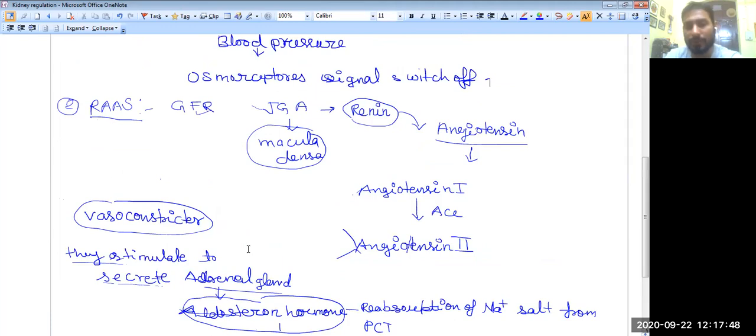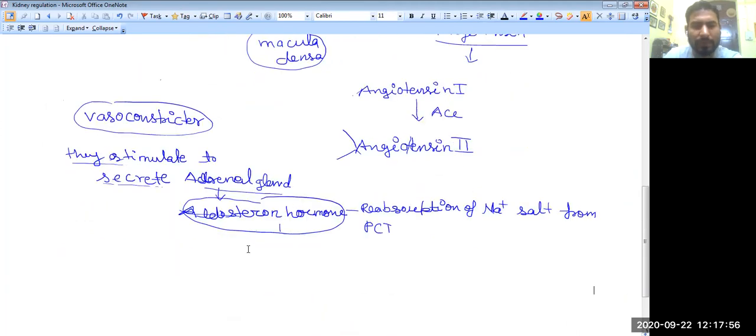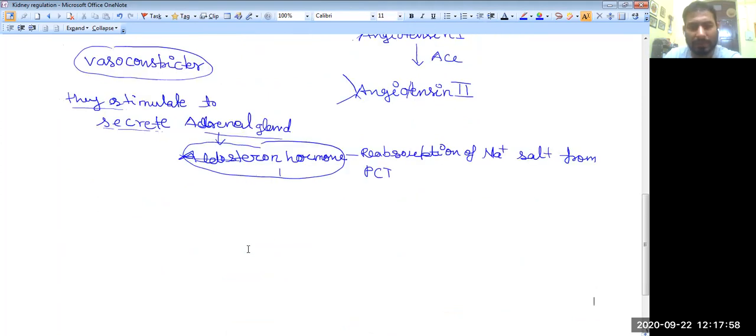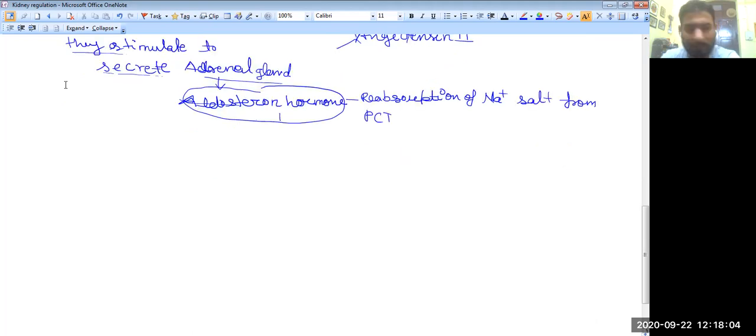I'm going to further discuss. We are going to discuss the third mode, or third method, of kidney regulation, and this is known as the ANF or ANP. What is the ANF or ANP? You can see the third mode of regulation is known as the ANF, atrial natriuretic factor, or ANP, atrial natriuretic peptide.